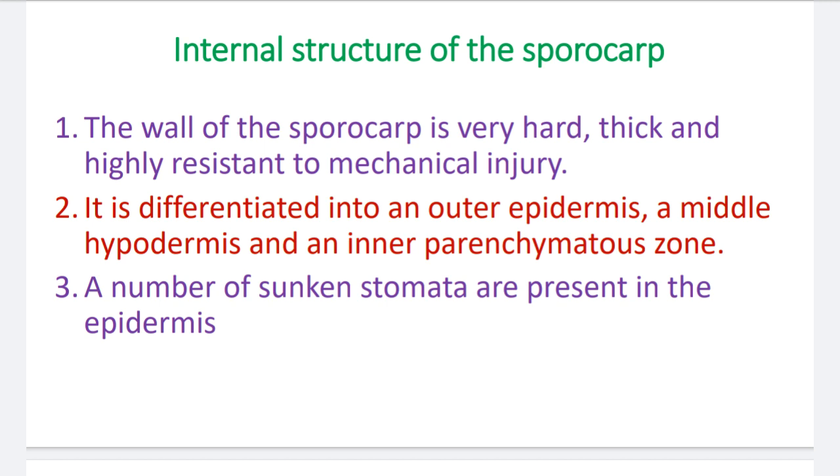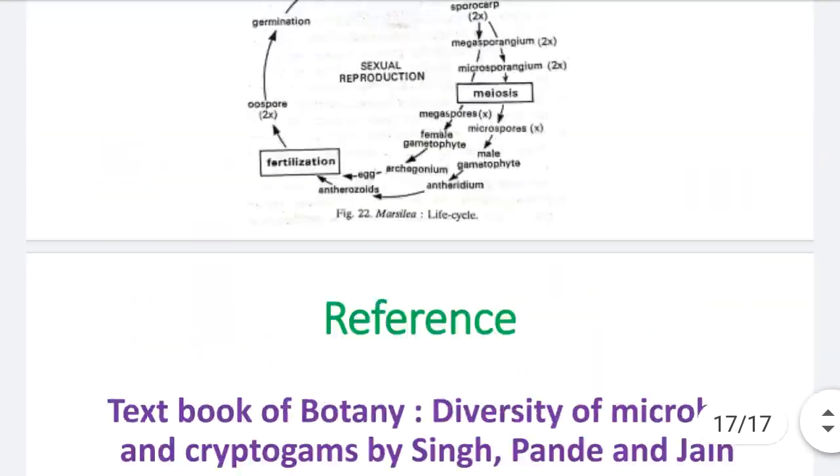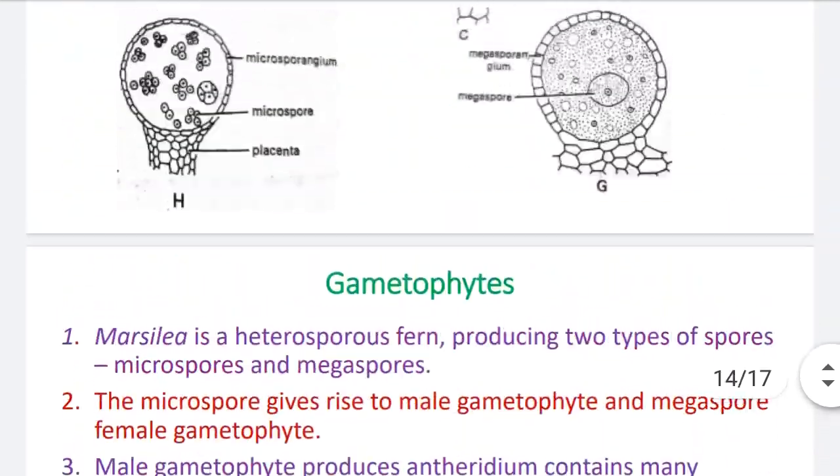Number 2, it is differentiated into an outer epidermis, a middle hypodermis, and an inner parenchymatous zone. Now these are the parts of the wall of the sporocarp. Outermost is the epidermis, middle is the hypodermis, and inner is the parenchymatous zone. A number of sunken stomata are present in the epidermis. The epidermis of the sporocarp again has stomata like the leaves.